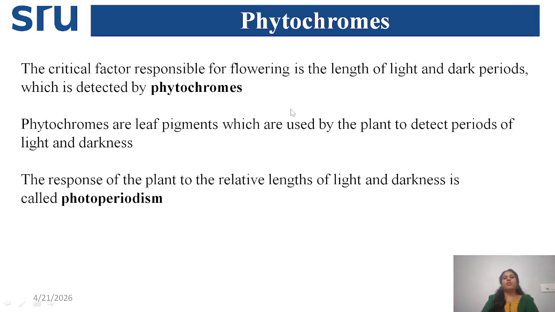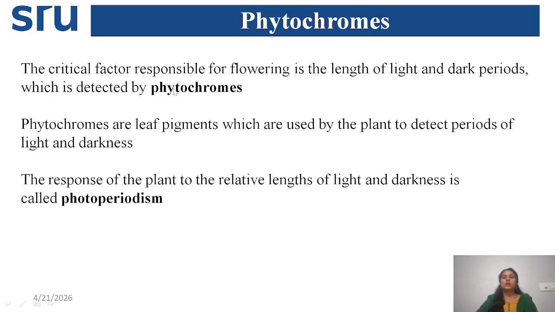So coming to phytochrome, phytochrome is a blue proteinaceous pigment. In the leaf we have a lot of pigments, chlorophyll, carotenoids, so many pigments. Like that, phytochrome is a kind of pigment which perceives light, a certain light period, not all, because light contains so many radiations, violet radiation, red radiation, blue radiation, but phytochrome only captures specific radiations and influences photoperiodism.